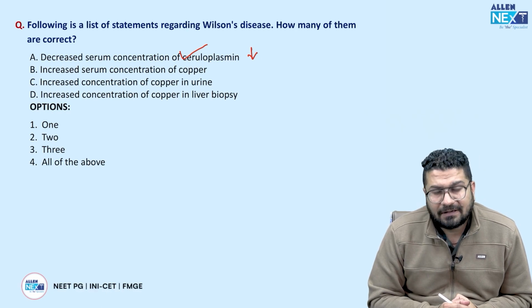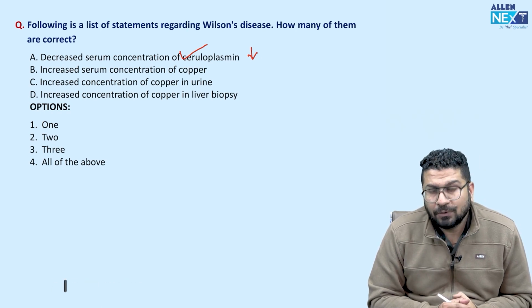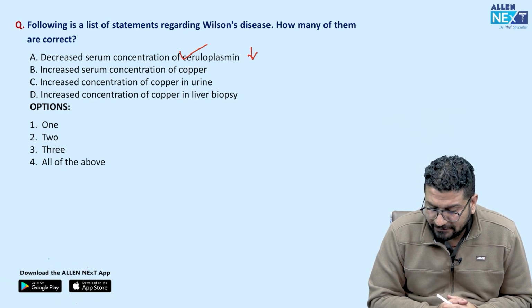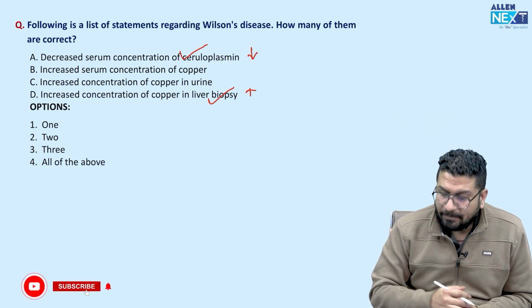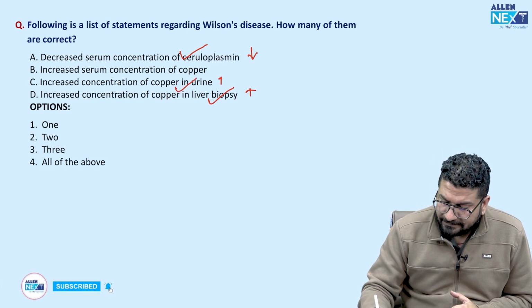Ceruloplasmin कम होता है, तो copper transport is basically affected. So copper will go somewhere. Copper will be accumulating in different tissues. So tissue में copper बढ़ता है. This is correct. And copper is going into urine. So this is also correct.